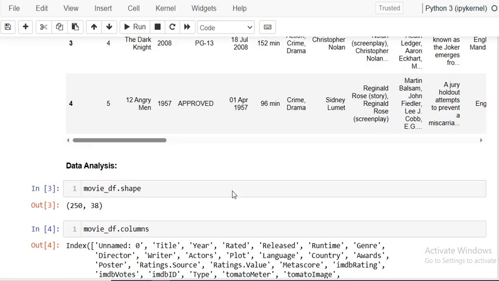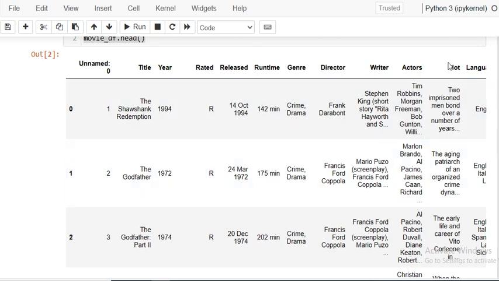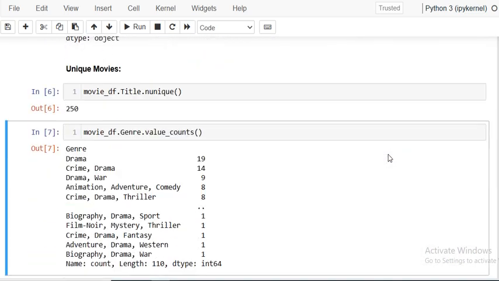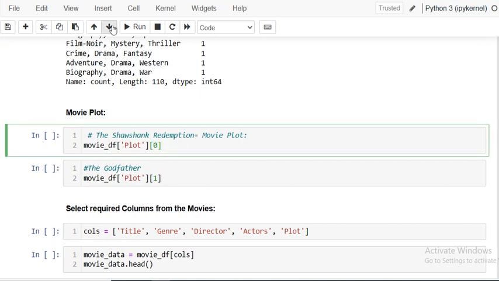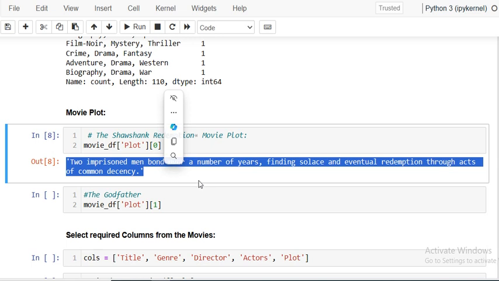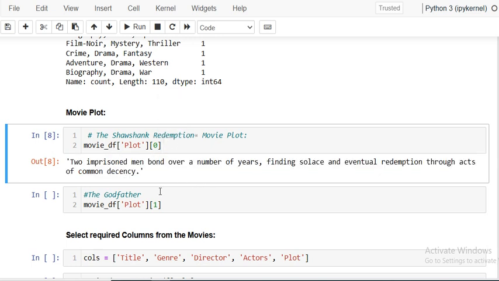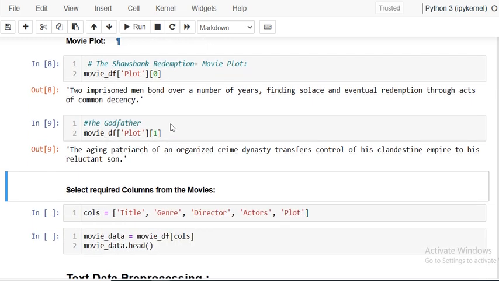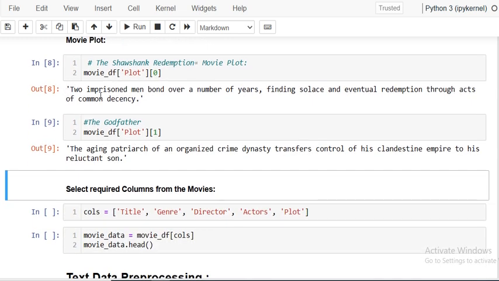Now you can see the plot is a very important feature in this particular data set. The plot will give you an idea about the movie, and based on that you can correlate two movies. Now you can see this description is given for The Shawshank Redemption, and this description is given for The Godfather movie. So we are checking whether these two descriptions are similar to each other. If they are similar, then we can say that if a user watches The Shawshank Redemption, we can provide a recommendation to the user with The Godfather, right?